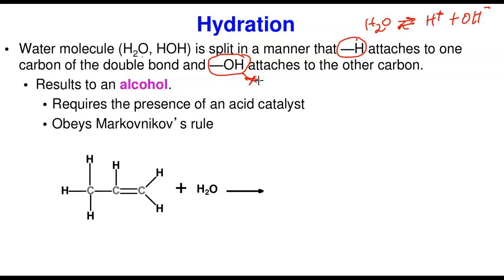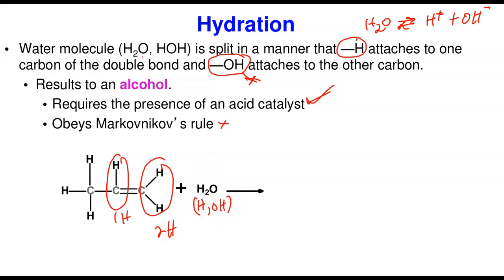Now, what happens? This reaction results in the formation of alcohol. So the hydration of alkene results in the formation of alcohol, like I showed you in the reaction map. Again, this happens in the presence of an acid catalyst, and it obeys the Markovnikov rule. Again, let's see. Here there's one hydrogen, and here there are two hydrogens. Now, remember, we have H and OH to be added.